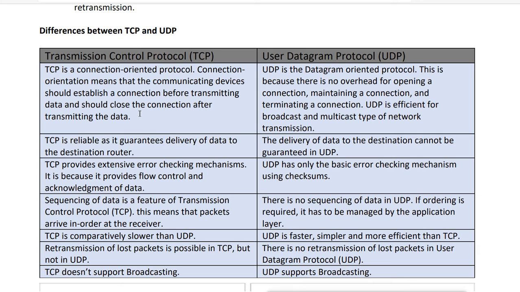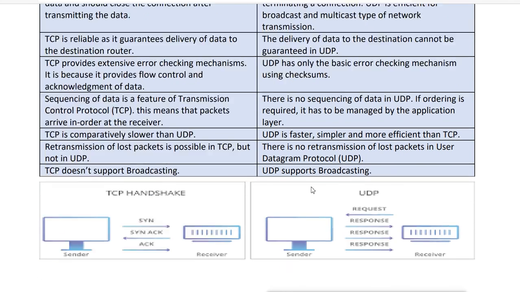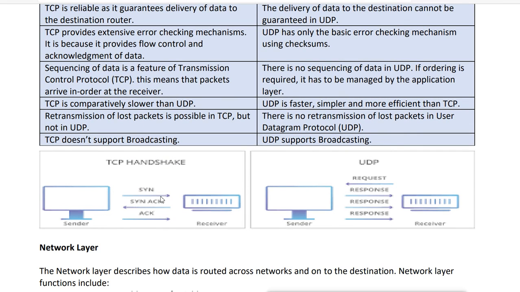So when we use TCP for sending data, it first establishes the session using the three-way handshake.